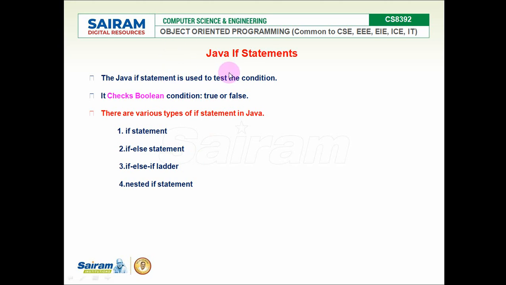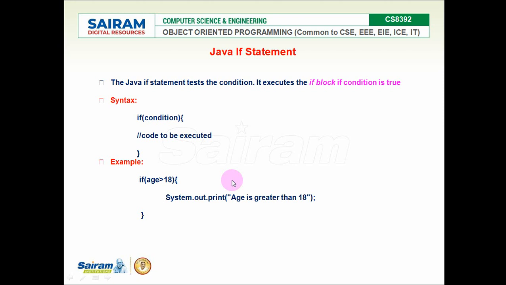Java if statements are used to test the condition. It checks the boolean condition and gives a true or false value. Based on that, the block of statements can be executed. There are four types of if statement in Java: simple if, if else, if else ladder and nested if. Come, let's see the if statement. It's called a simple if statement.